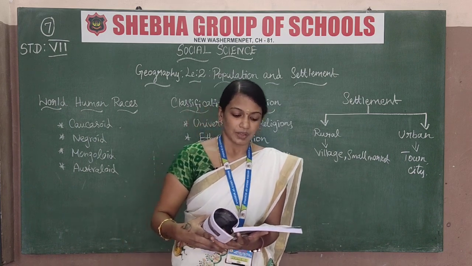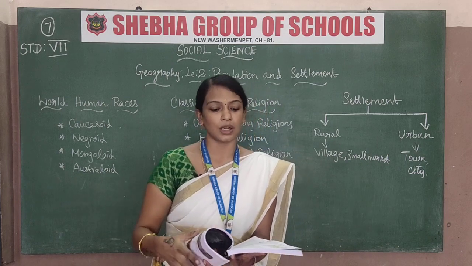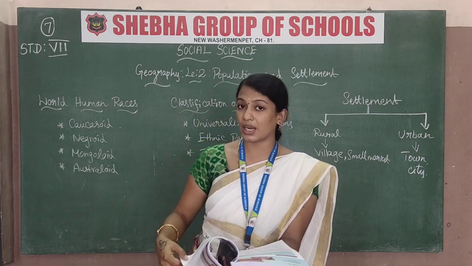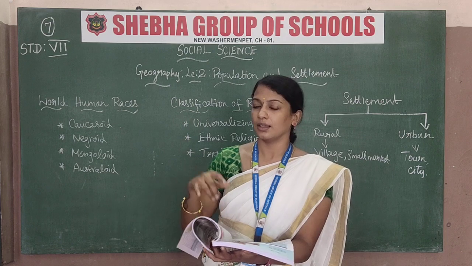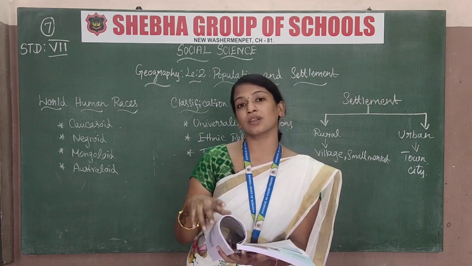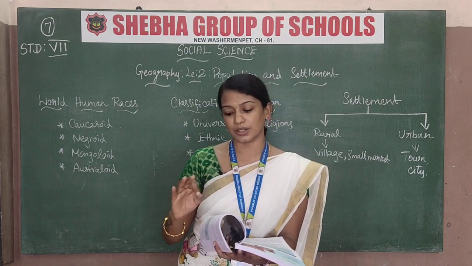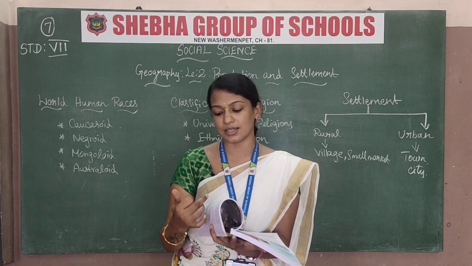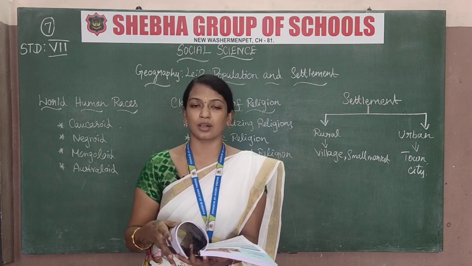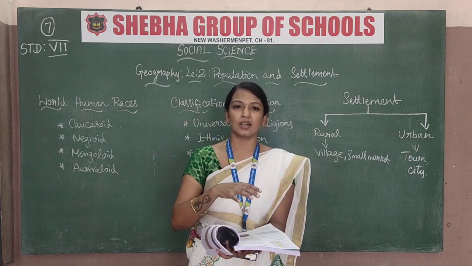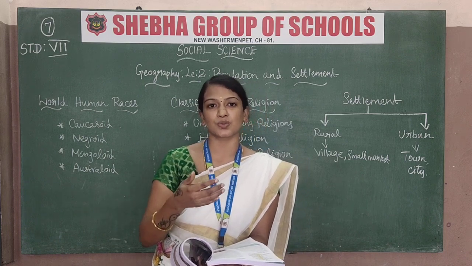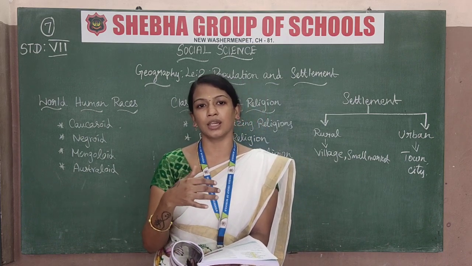And after that, what have we seen till now? First we saw races, the different types of races. Next we saw the three types of religions: universalizing, ethnic and traditional. And next we saw languages, what are the languages we have in India.